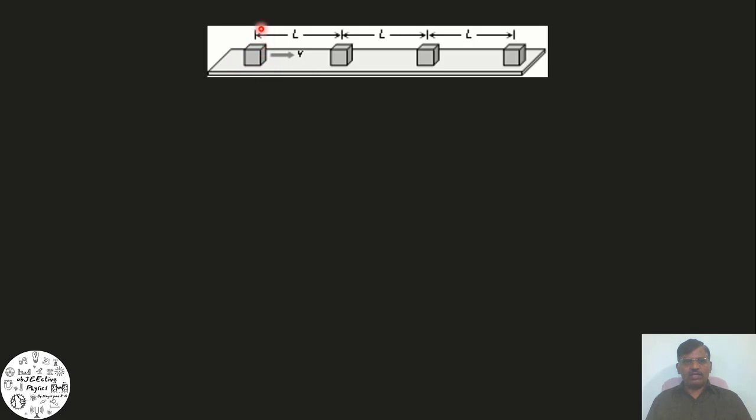The first block travels with a velocity v and collides with the second particle. As this collision is inelastic, first particle and second particle stick together and move with common velocity, again collide with the third particle. So first, second, third particle stick together and move together and collide with the fourth particle, and so on.